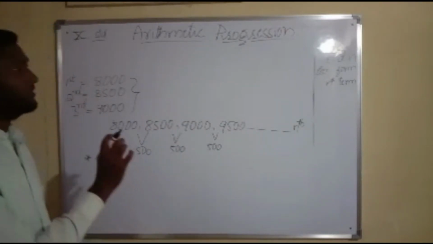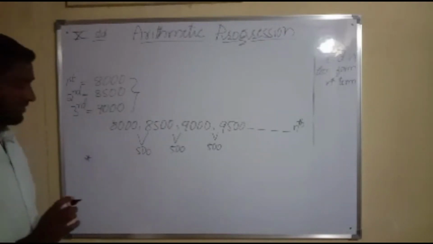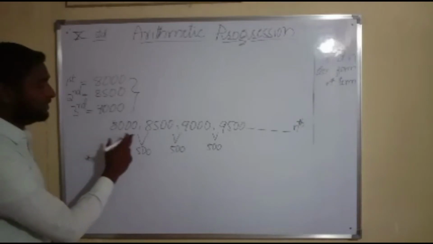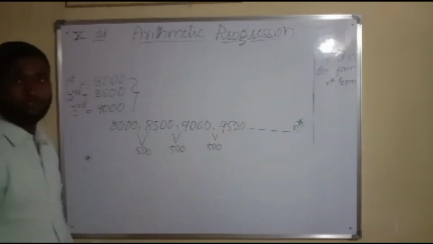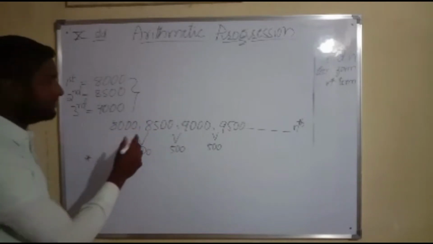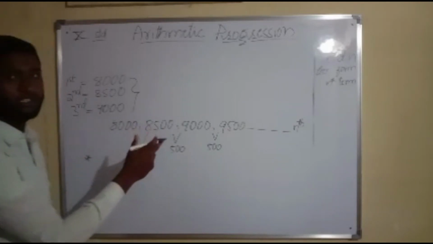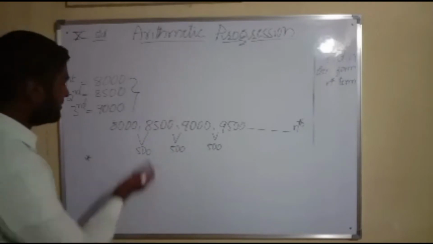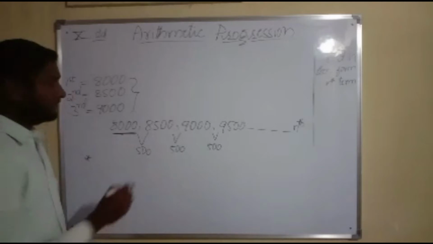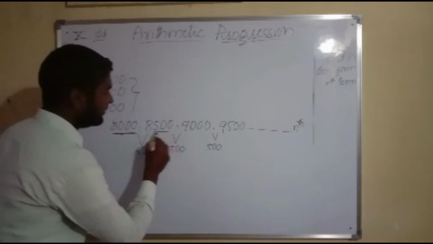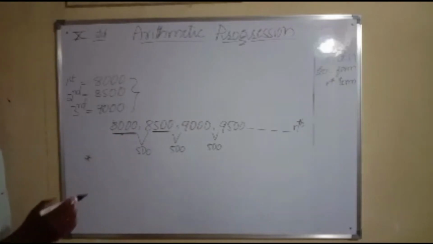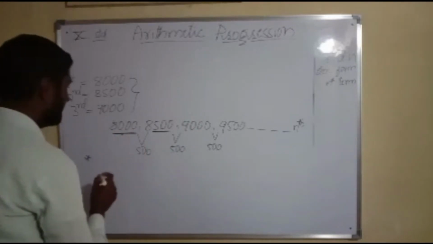The definition is like this. The arithmetic progression refers to a particular list of numbers where the succeeding term, meaning the next coming term, is called the succeeding term. The previous term is called the preceding term.